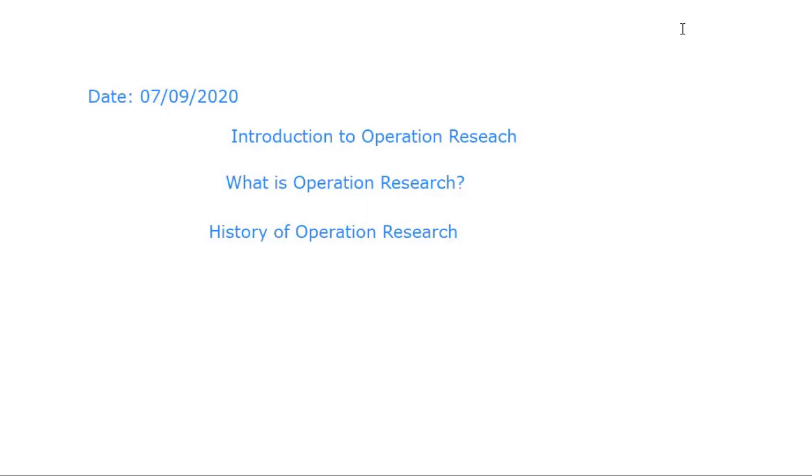Modern operation research originated at the Bawdsey Research Station in UK in 1937, to analyze and improve the working of the UK early warning radar system.